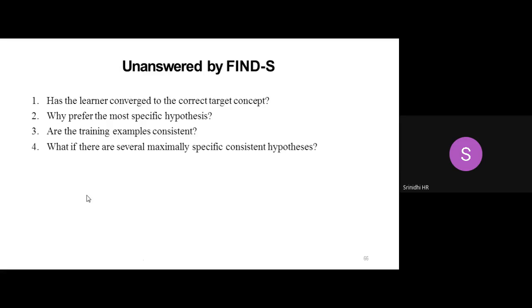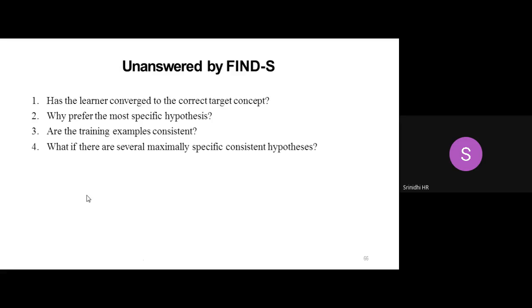There are a few unanswered questions by Find-S algorithm which we have observed. Has the learner converged to the target concept? It means, has the target function been achieved by coming near all the values which are accurate to the target concept, or is there any other most specific hypothesis? Why prefer the most specific hypothesis only? Why can't we take the general hypothesis there?